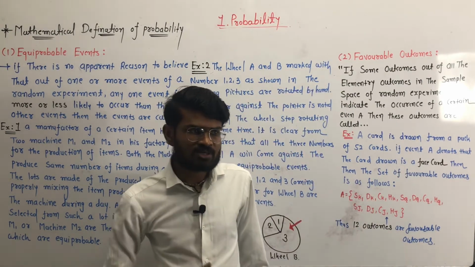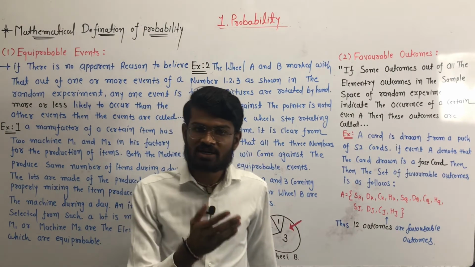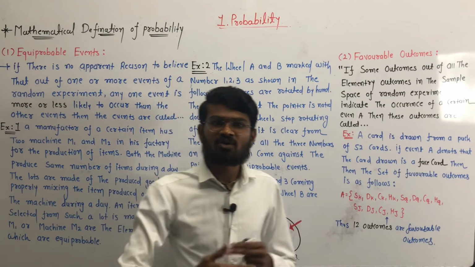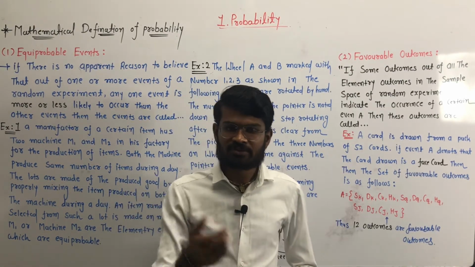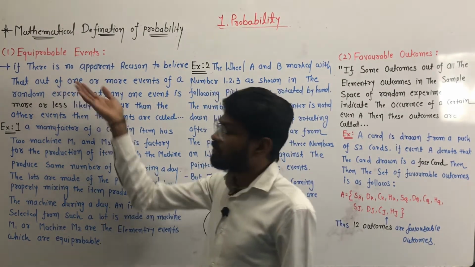Next example: suppose there is a match between two teams, Australia and India. Then what is the probability of winning of India and what is the probability of winning of Australia? 50-50%. So this event is also called equiprobable events.